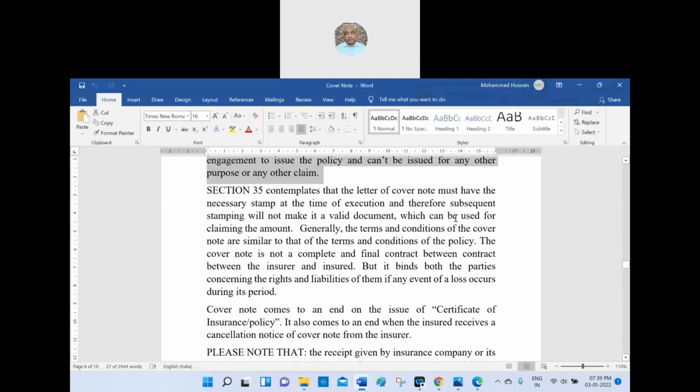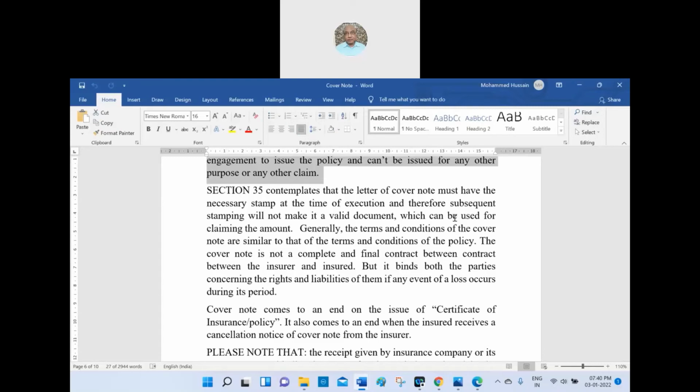Section 35 also clearly mentions, under the Motor Vehicles Act, that the cover note must have the necessary stamp at the time of execution. Therefore, subsequent stamping will not make it a valid document. Even if it is stamped subsequently with a penalty, it is not a valid document and not admissible. A cover note which is made should be stamped. Generally, the terms and conditions of the cover note are similar to the terms and conditions of the policy. Whatever the terms of the policy are, the same apply to the cover note. Hence, it should be stamped.